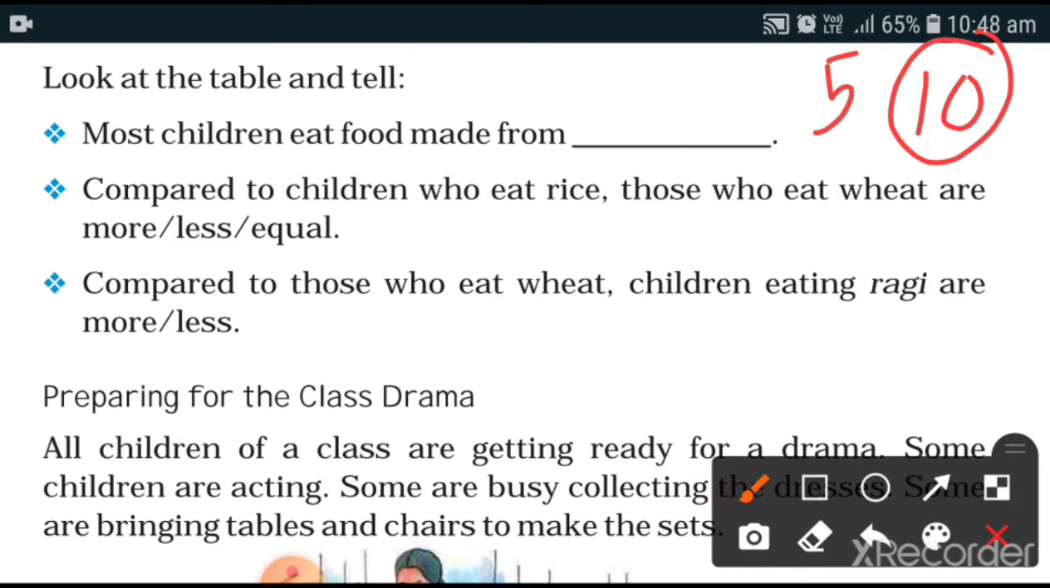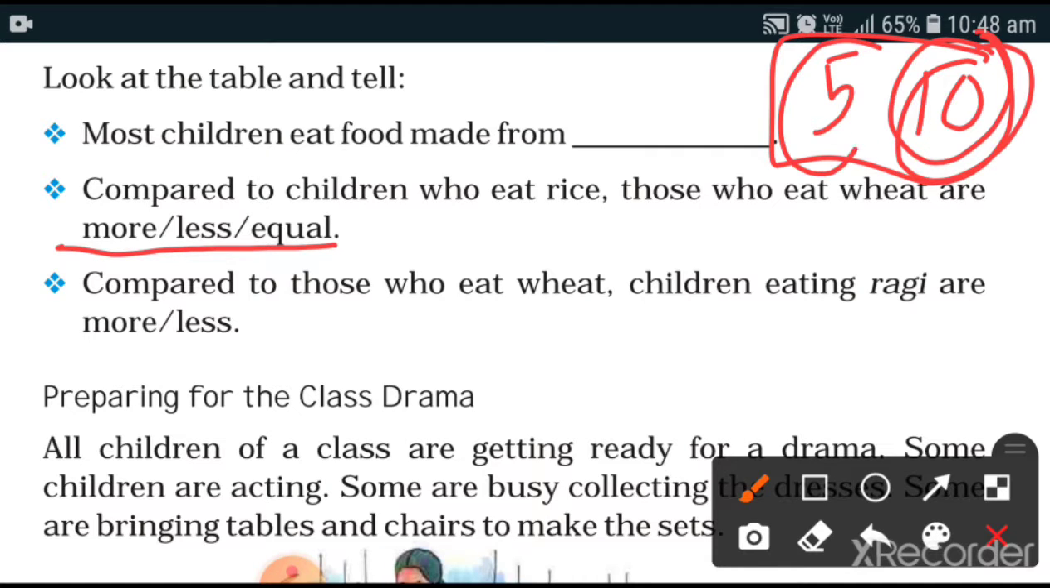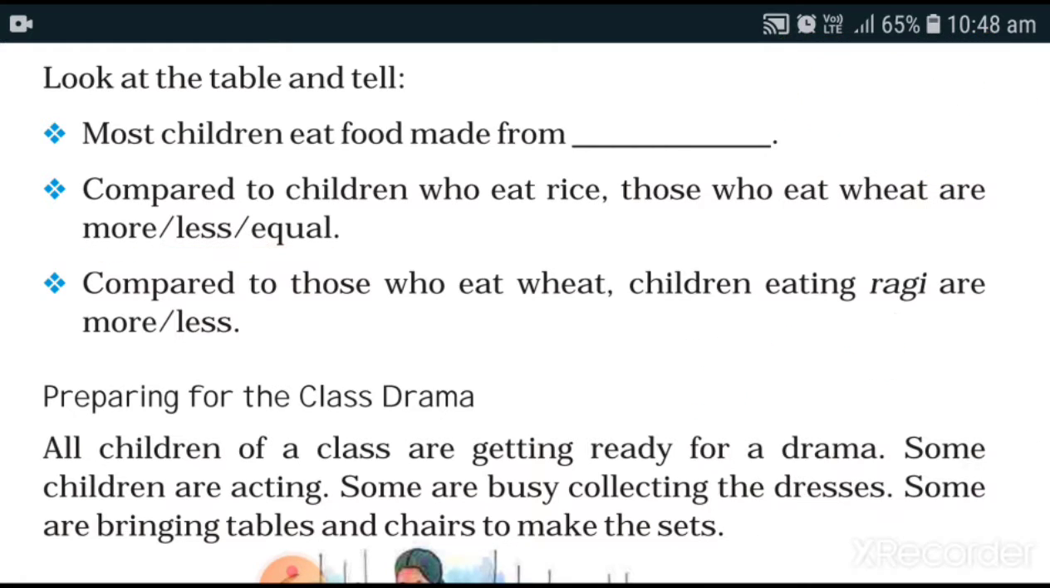Now the next one is comparing. Remember these 3 words: more, less, equal. Now what is the meaning of more, less and equal? Let's compare from these numbers only. More means 10 and less means 5. Equal means if 5 and 5 are given, then the numbers will be equal.